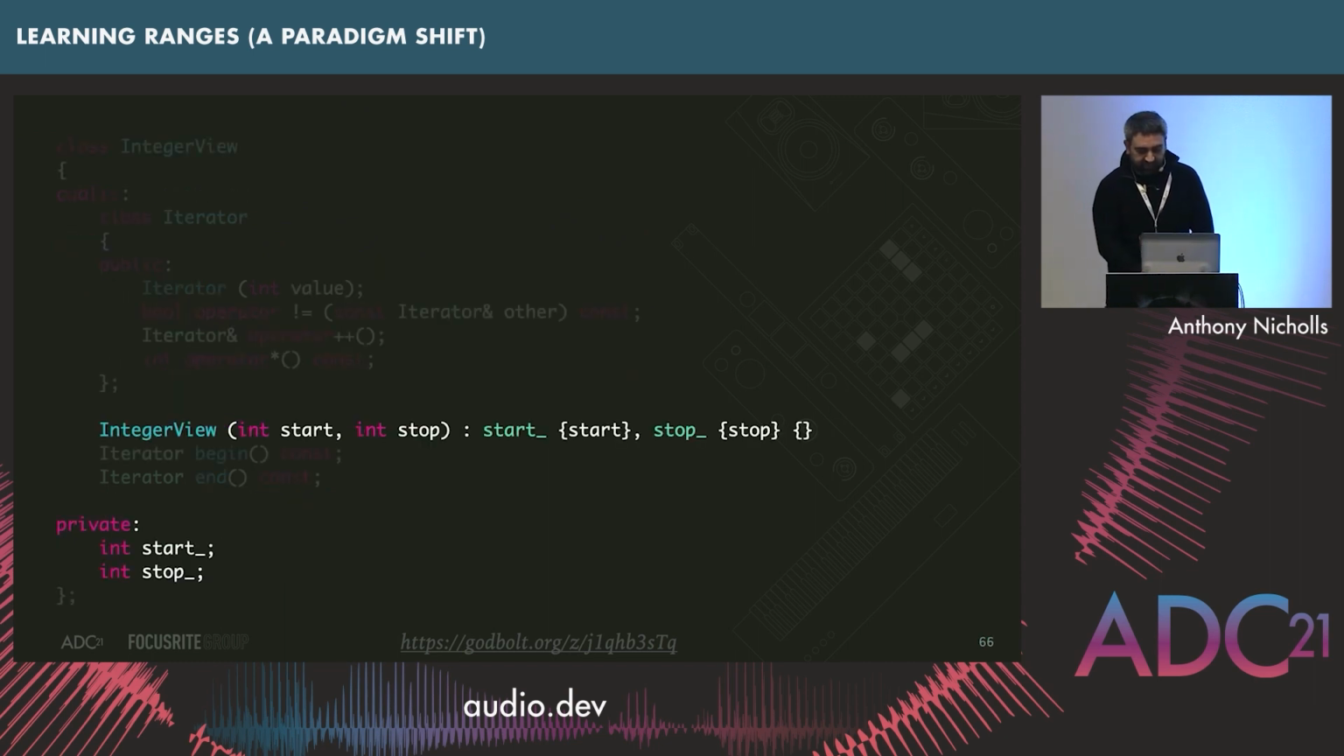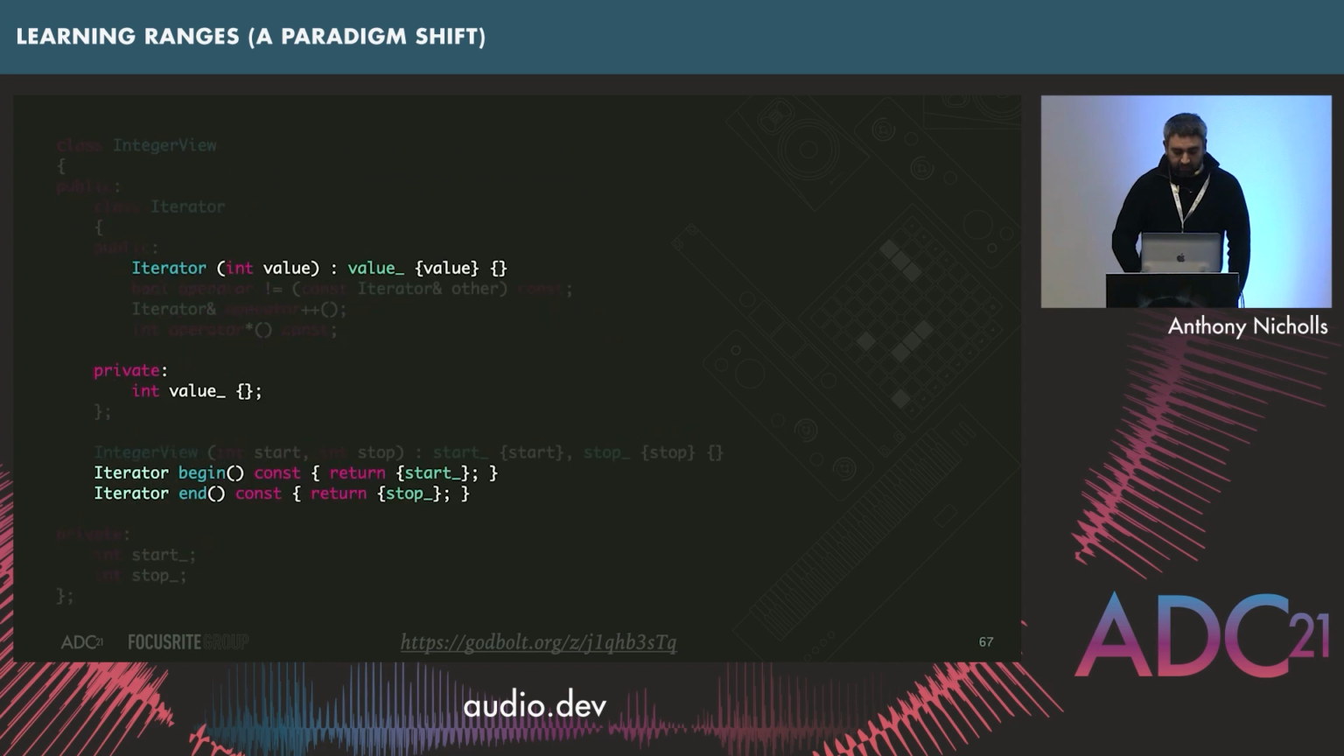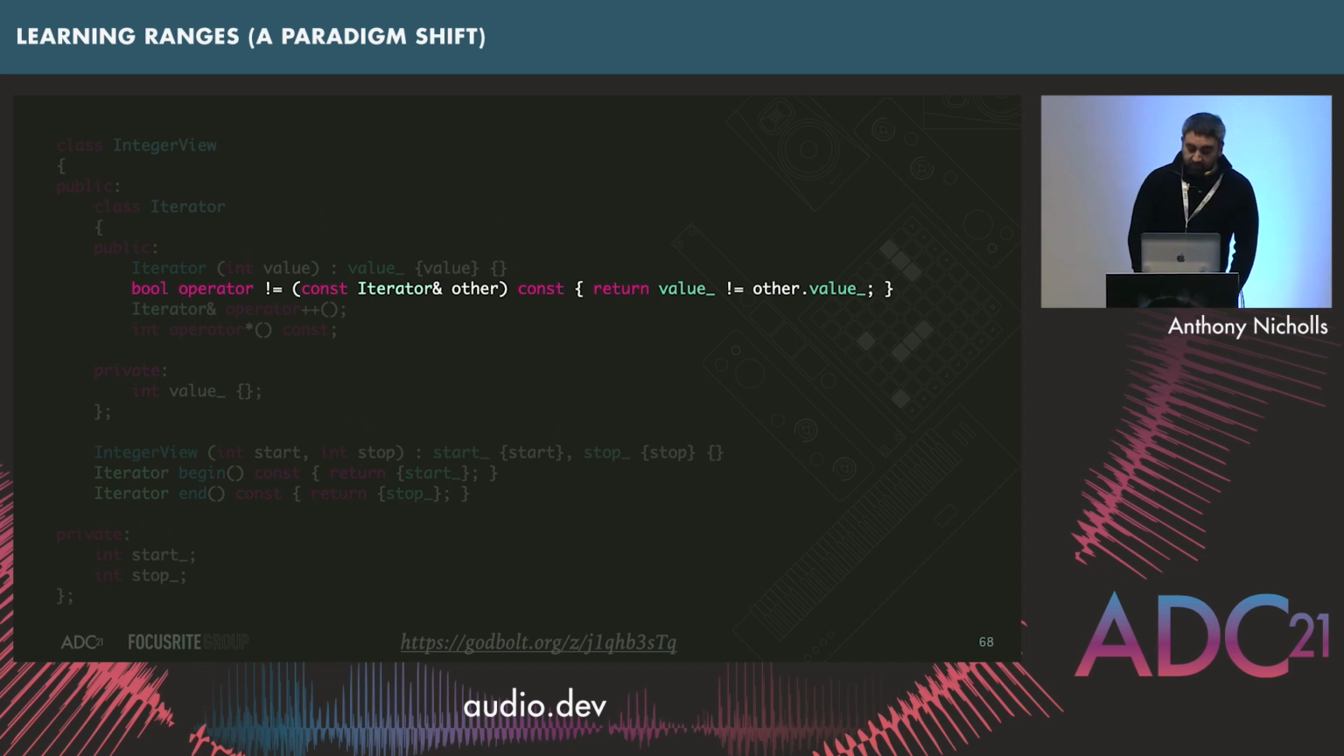So let's just start filling this in. We've got our constructor, which took the two integers. Let's just store them as private member variables. We've got our two member functions, begin and end. They need to construct some iterator. Let's just pass one of those integers. So we've got the start and the stop. And the start's obviously going to represent the begin, and the stop's going to represent the end. So we store those in there.